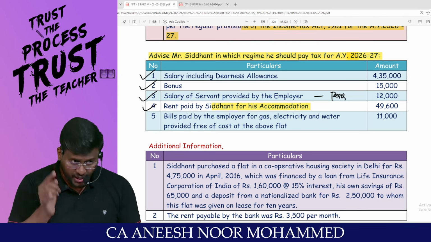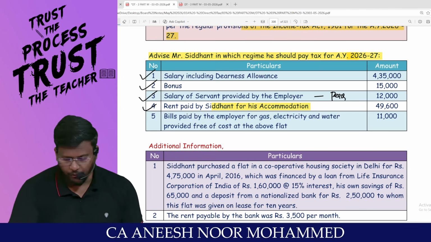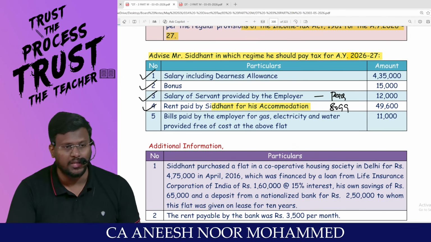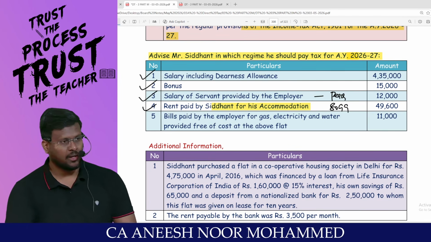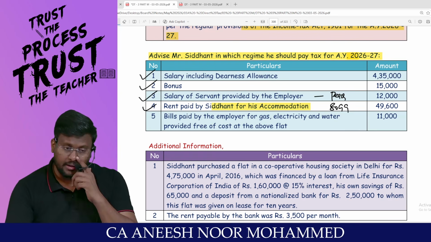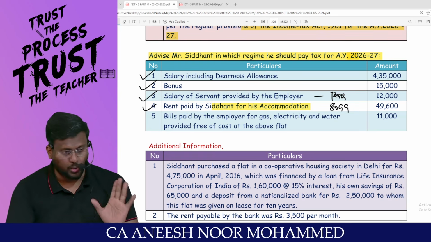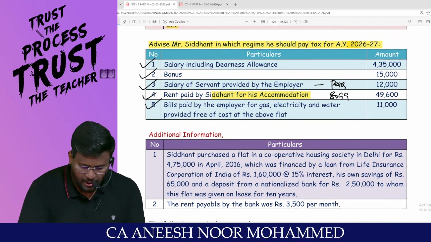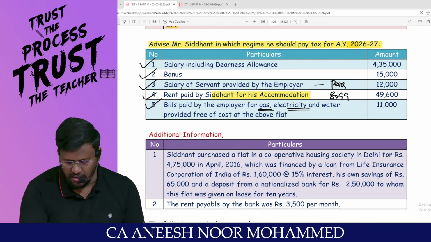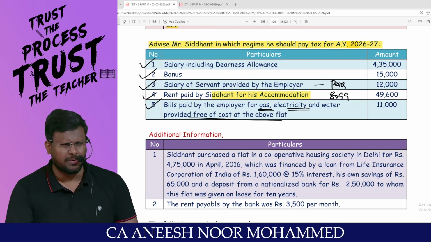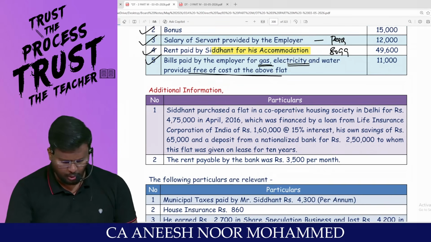And you have to check one more thing. Is he eligible for 80GG? Sir, that point, 90% of the students won't check. You have to check it. Bills paid by employer for gas, electricity and water provided free of cost at the above flat. Again, that's a perquisite. It will be taxable in the hands of the employee.